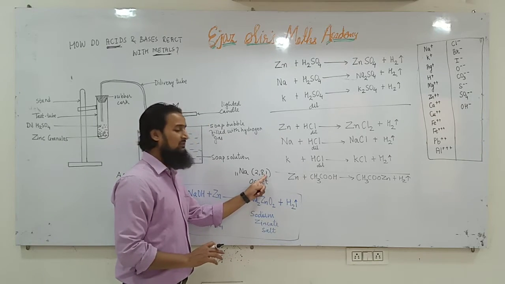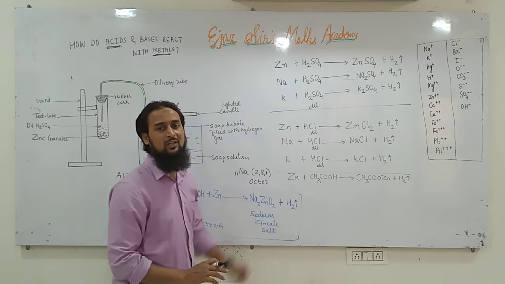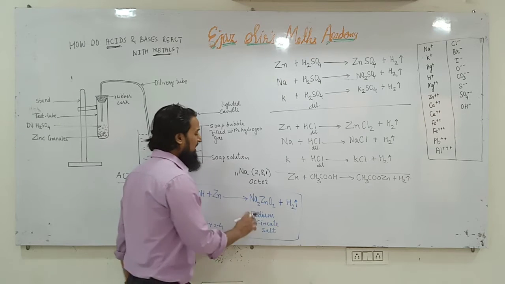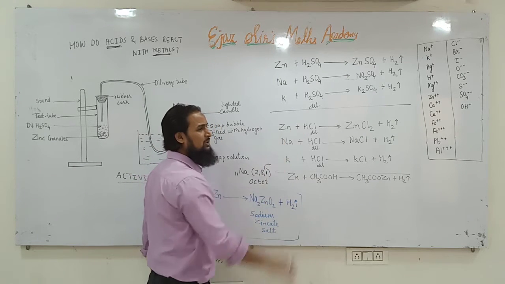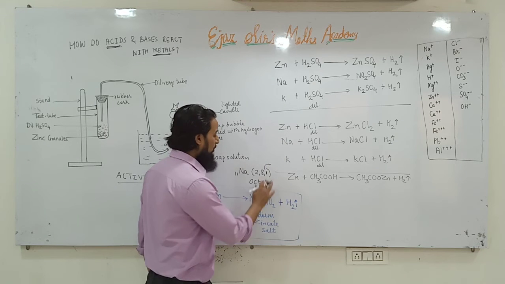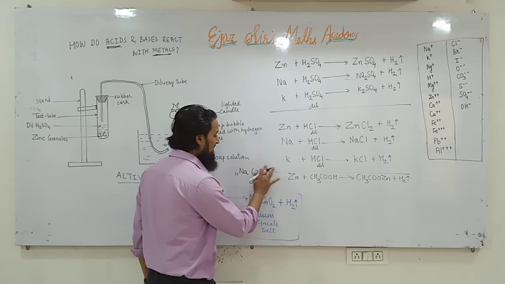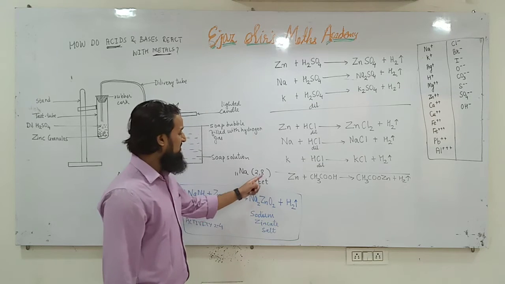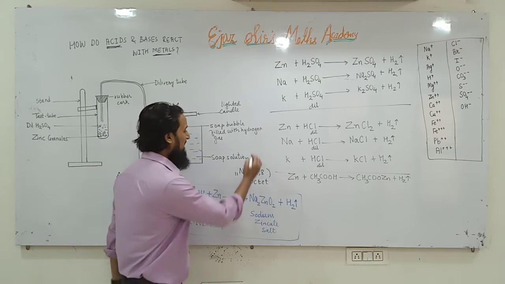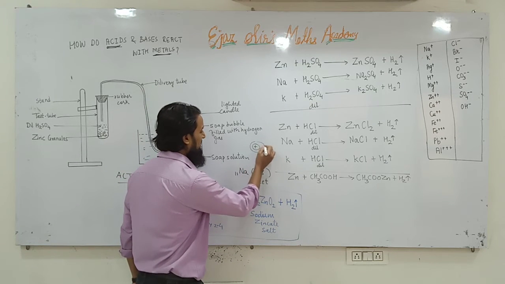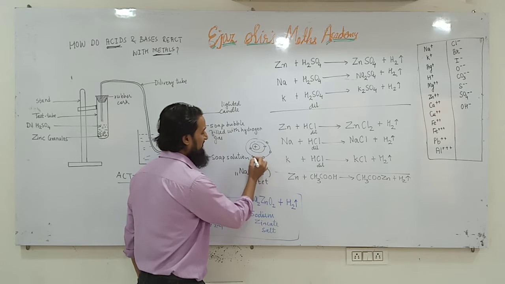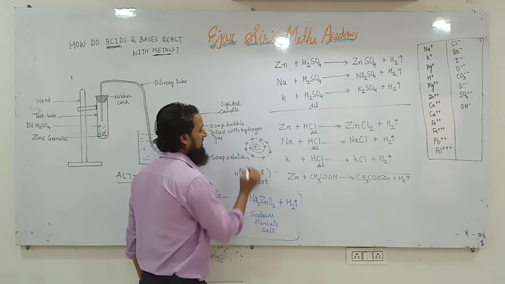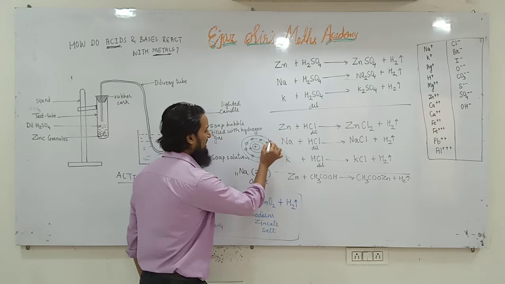But sodium needs 7 electrons. So no atom will give 7 electrons to sodium atom. So what will it do? It will donate this 1 electron. It will give its 1 electron to any other atom. And what will happen? If this electron is gone, then the outermost orbit will be the second orbit. If I draw the orbits, this is the first orbit, there are 2 electrons. The second orbit has 8 electrons, 1, 2, 3, 4, 5, 6, 7, 8. And the third orbit has 1 electron.